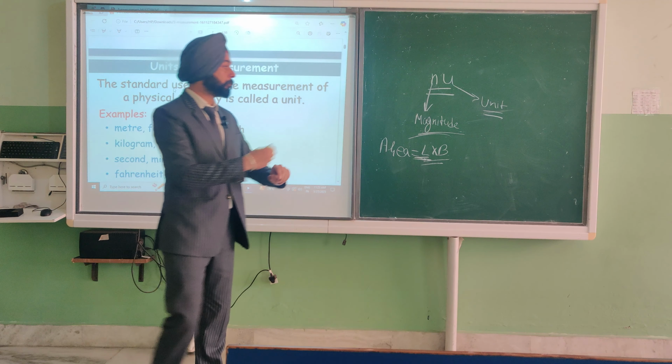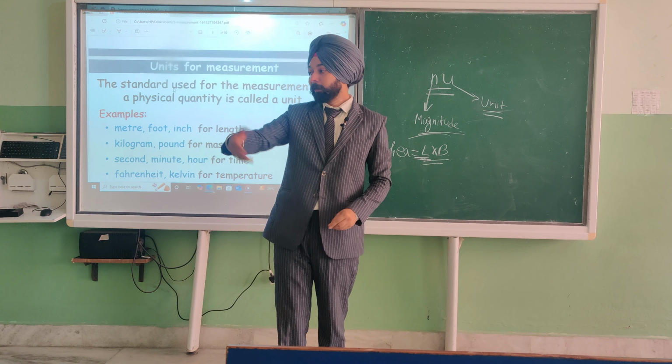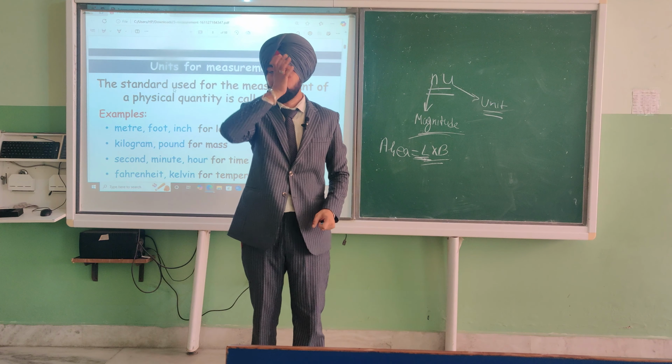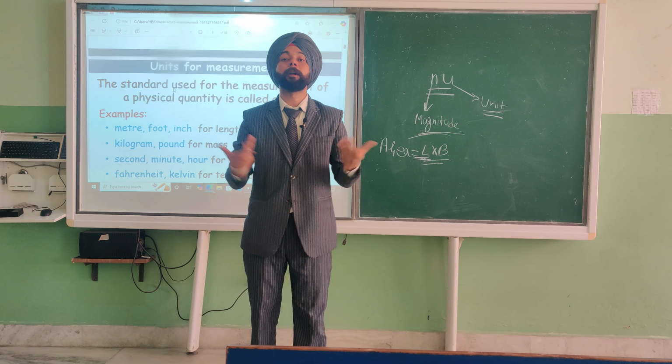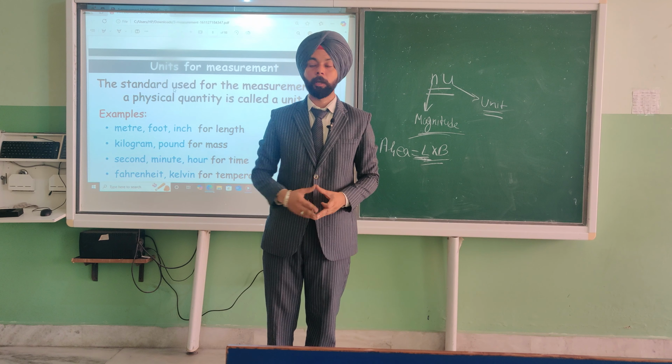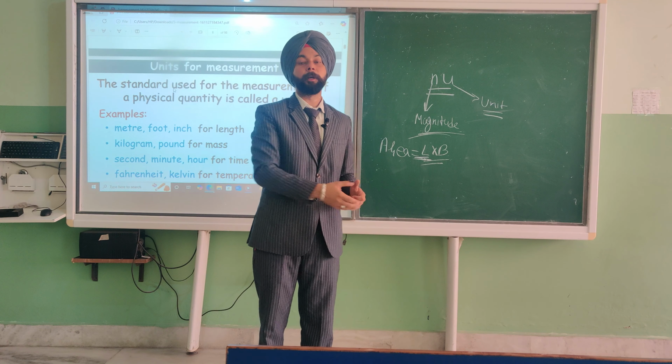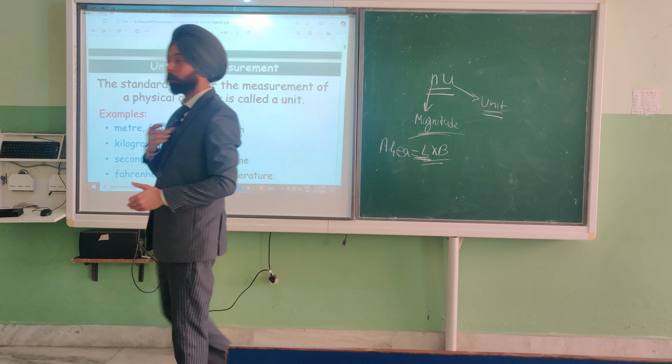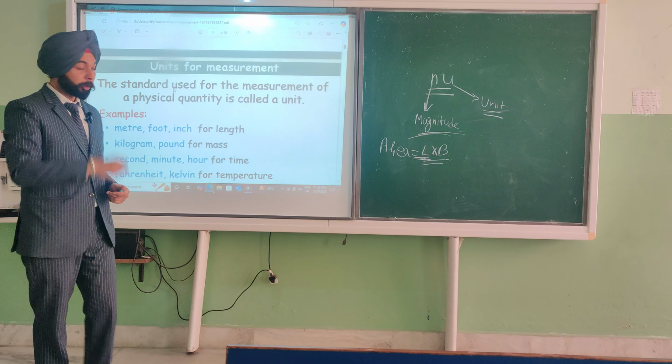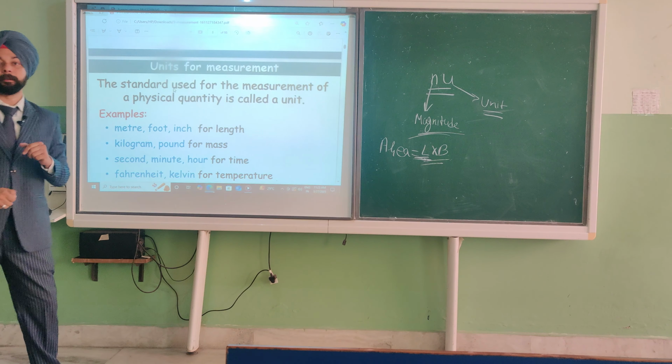Suppose I ask what is the length of this room, and you say 50. What is 50? In meter, in centimeter, in kilometer? So without a unit you can't measure anything.